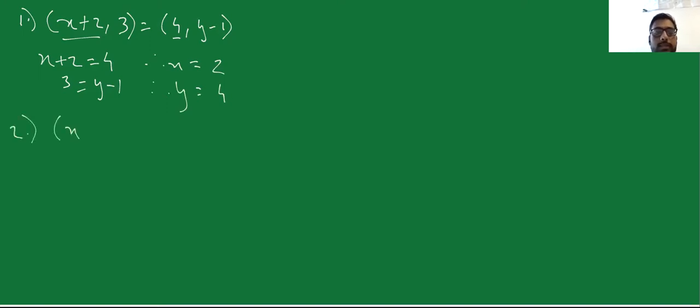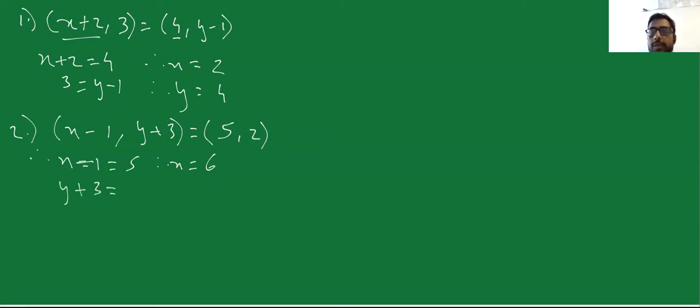Consider another example. Suppose x is given as x minus 1 and I have y plus 3. And I say that this ordered pair is also equal to 5 and 2. Therefore, I can say x minus 1 is equal to 5. That gives me x is equal to 6. And my second terms would be equal. That is y plus 3 would be equal to 2. That gives me y is equal to 2 minus 3, which is equal to minus 1. So if two ordered pairs are equal, you can compare their first terms and you can compare their second terms.